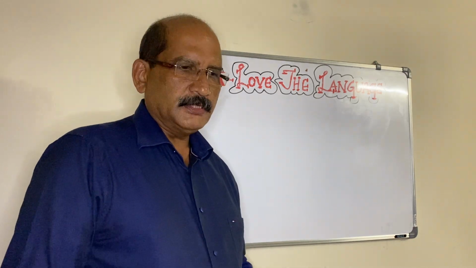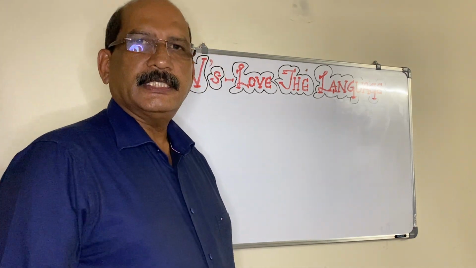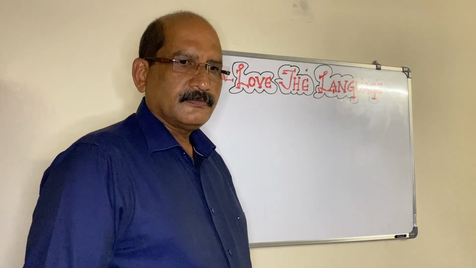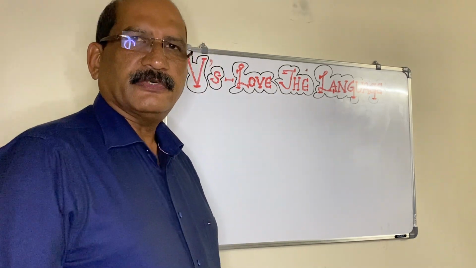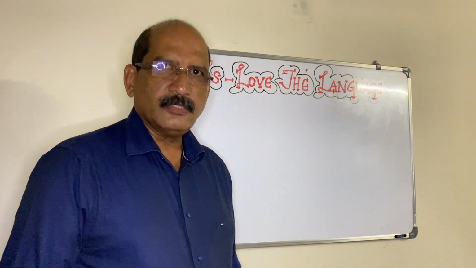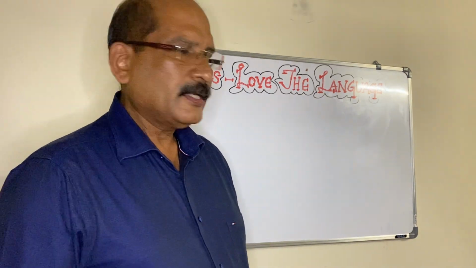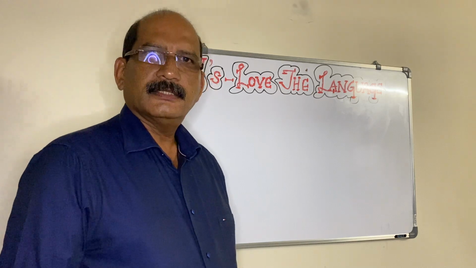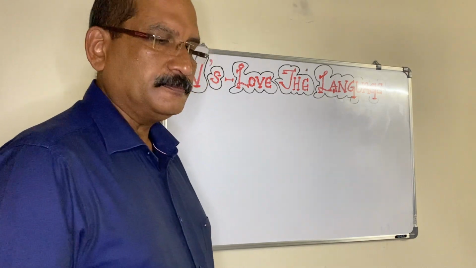In our quest of learning the English language, we started with English fundamentals and grammar, and we finished so many sessions. Today we are going to start verb.